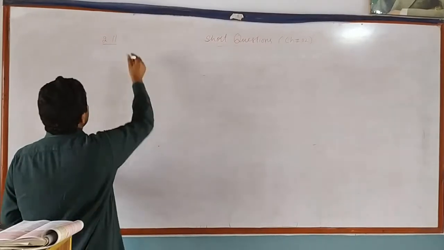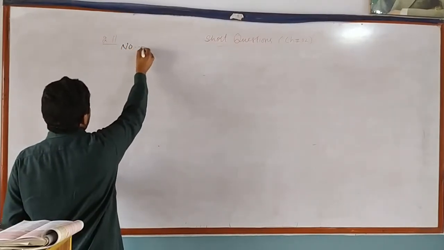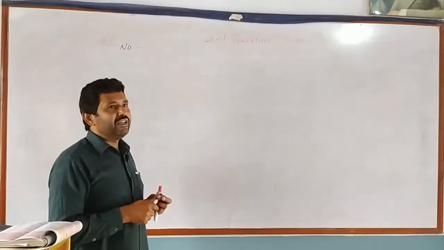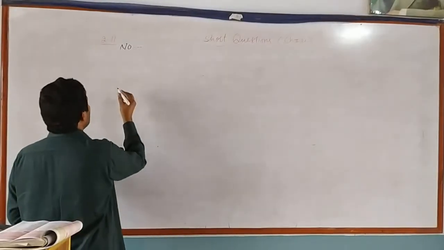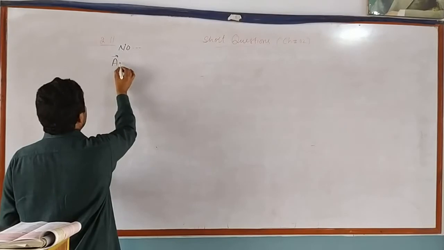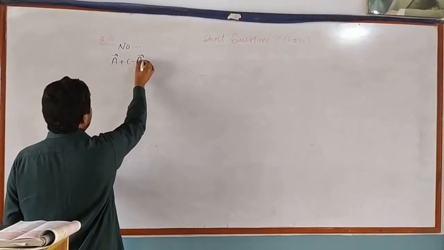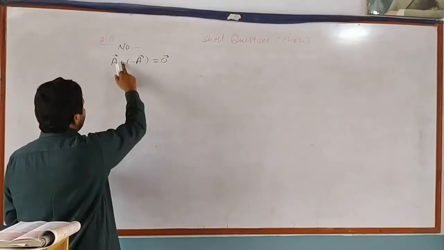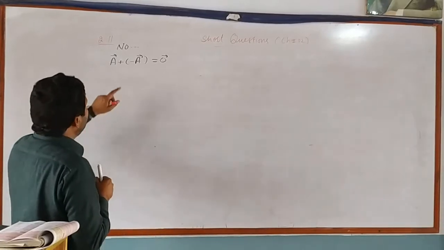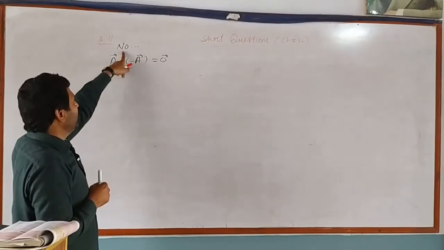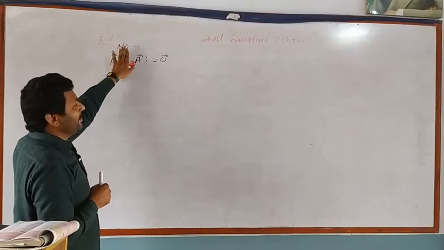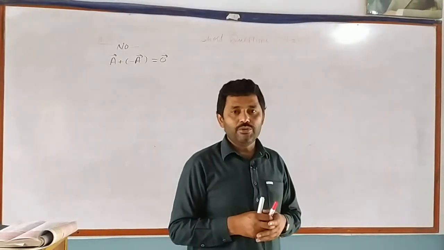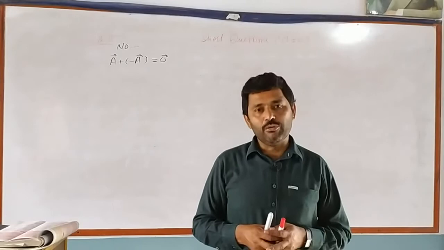We can say it is not possible, because when two vectors are equal in magnitude but opposite in direction, then their sum will be equal to 0. Suppose a vector A and negative of vector A are added, then their resultant will be 0 or a null vector. So two vectors having different magnitude, their sum will never be equal to 0, because only when two vectors have equal magnitude but opposite direction, their sum will be equal to 0.